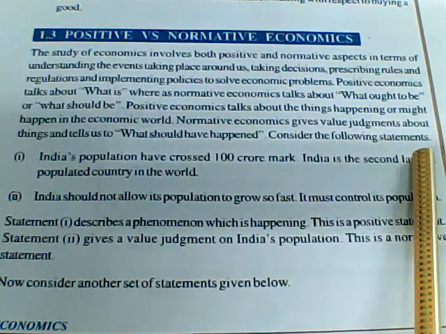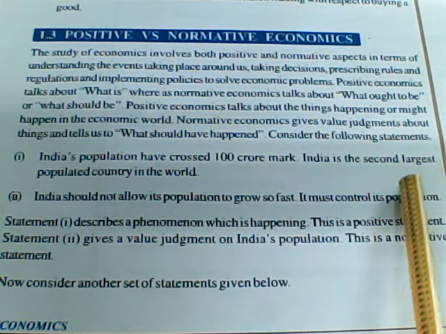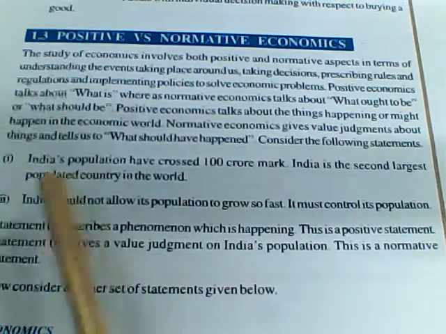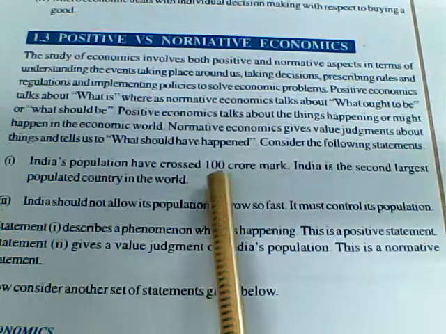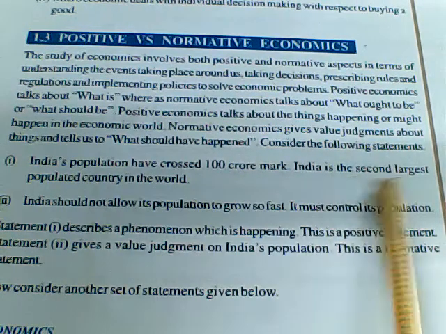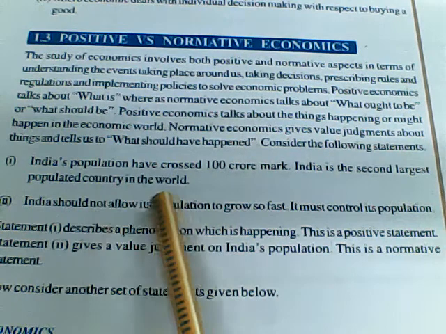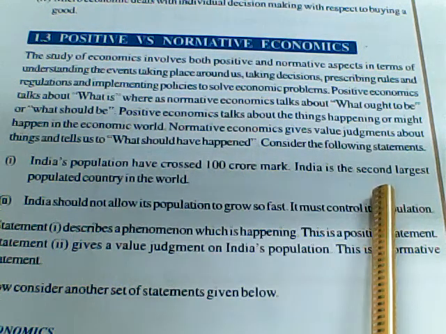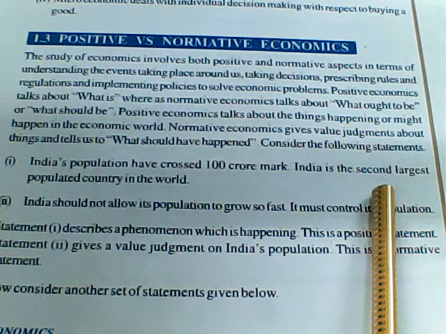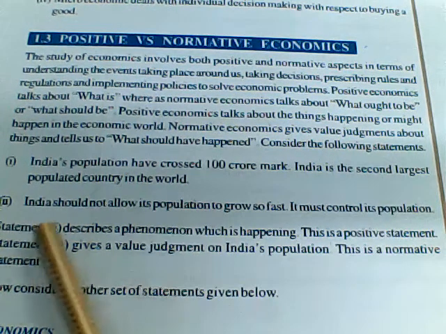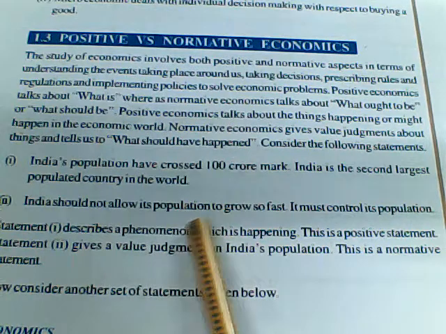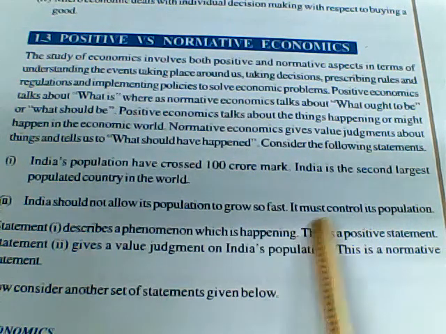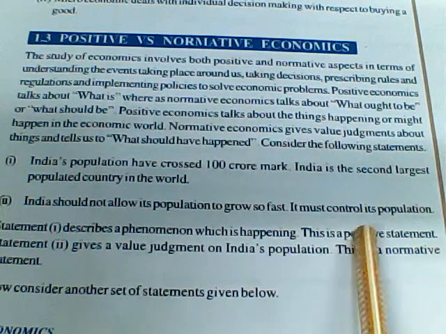Consider the following statements. Let us see what the statements are carefully. India's population has crossed the 100 crore mark. India is the second largest populated country in the world. So we have crossed 100 crores as the number of people, and we have come under the second largest populated country in the entire world. India should not allow its population to grow so fast. It must control its population.